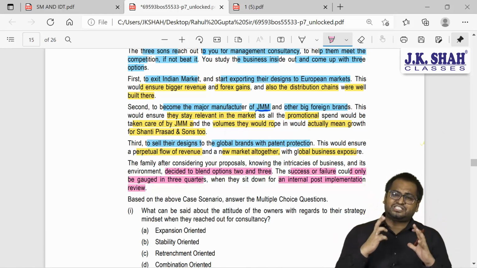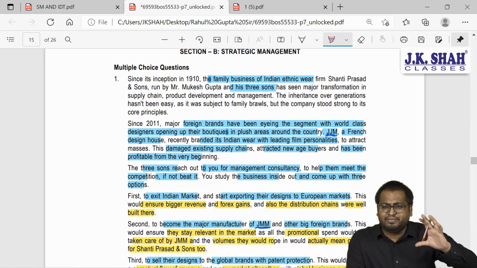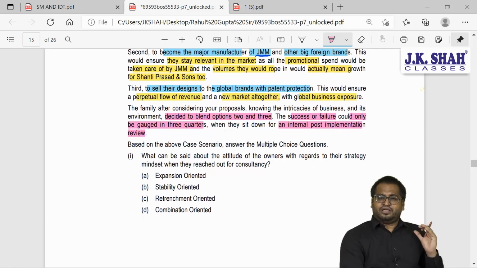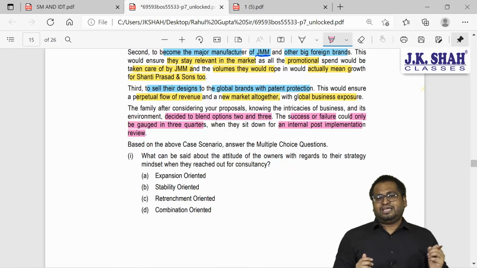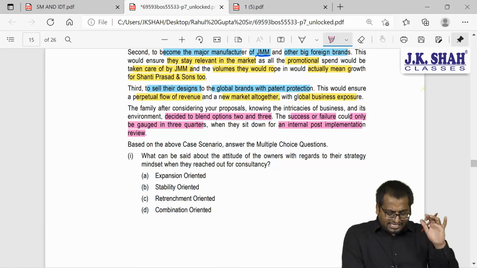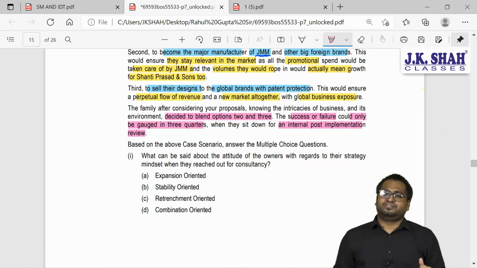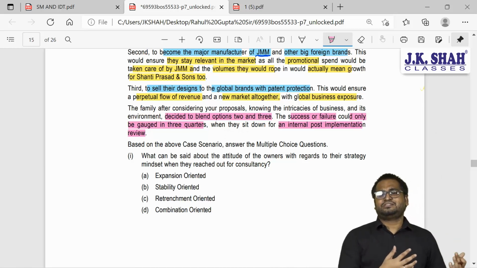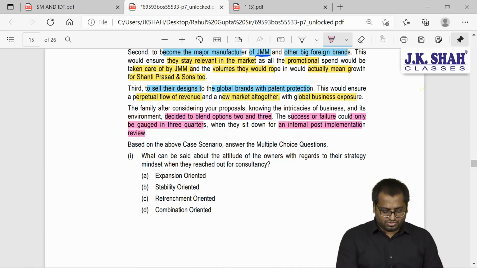So this was the question, guys. I hope you have understood the question, at least you know a little bit of question now. Now how to answer this question? I will read the question, I'll give you 10 seconds, you think, and then I will answer. Okay? Great. So based on the above scenario, answer the multiple choice question. This is called as multiple choice questions based on case based MCQs. These are called as case based MCQs.